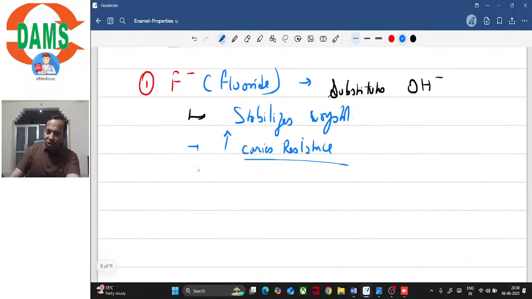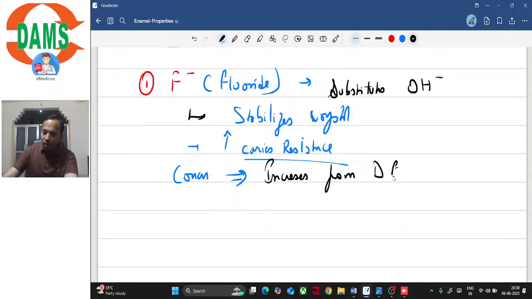And its concentration increases from DEJ to surface, right? So maximum fluoride is on the surface and minimum is at the DEJ.